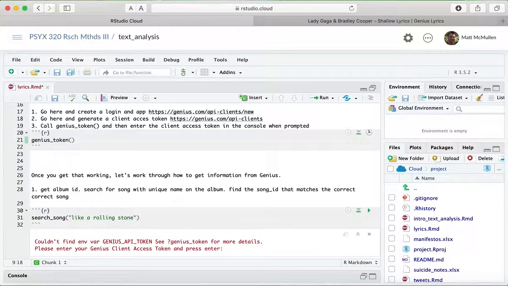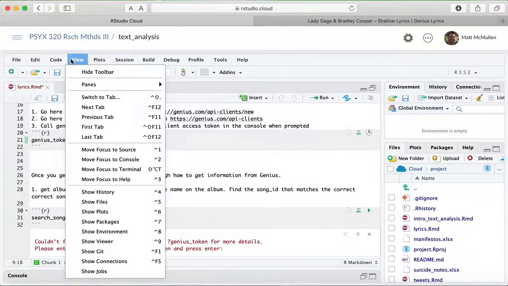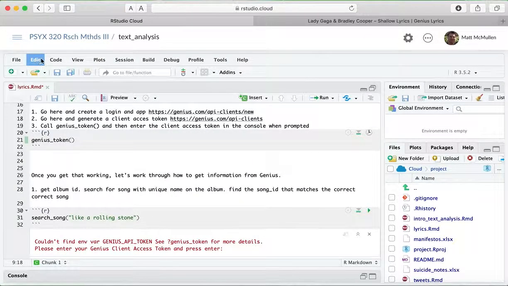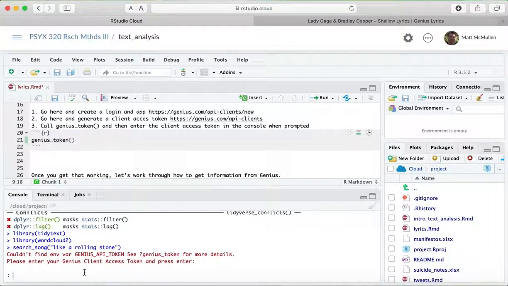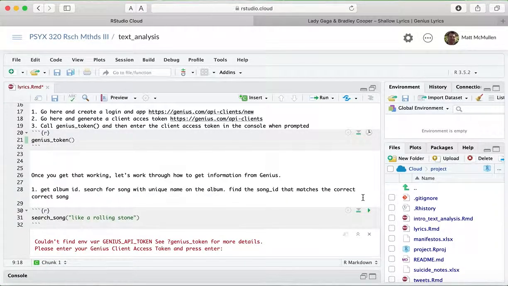You can either go show console, I think there's a menu command to show the console that I'm not finding right now, or you can just click one of these and it says please enter your client access token. So I'll go over to that website, copy my password basically, paste it into the console here, press return, and then close it up again. So I'm going to go do that, and I'll cut that part of the video out.